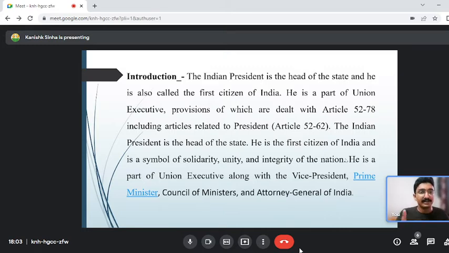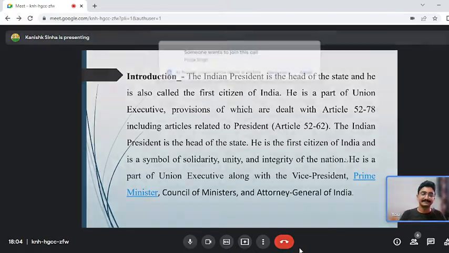The Parliament consists of the Lok Sabha, Rajya Sabha, and the President. If you are noting, write in short that the Parliament consists of the Lok Sabha, Rajya Sabha, and the President. In the Lok Sabha we have all the MPs, in the Rajya Sabha we have MPs and nominated members, and then the President. Articles 52 to 78 of the Indian Constitution deal with the executive power, in which Articles 52 to 62 specifically talk about the President. You don't have to remember the range of the articles, you just have to remember from this slide that he is the first citizen of India, the nominal head of the country and the head of the state. Okay, next slide.